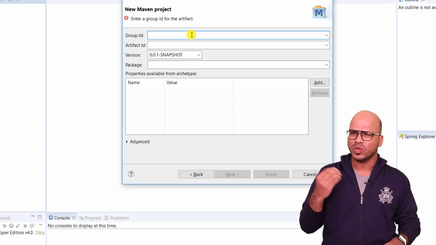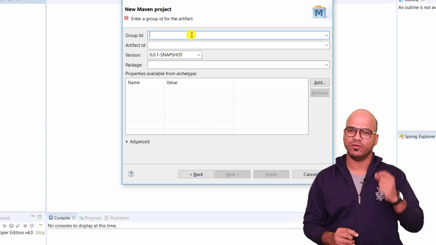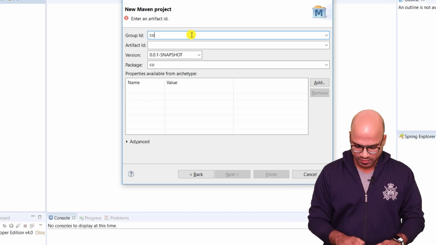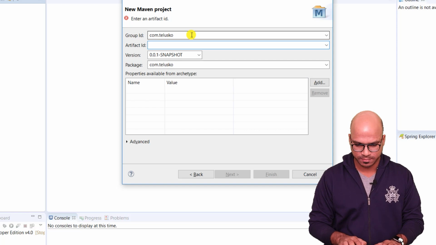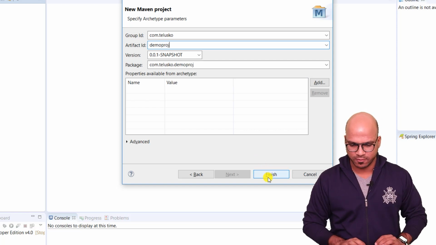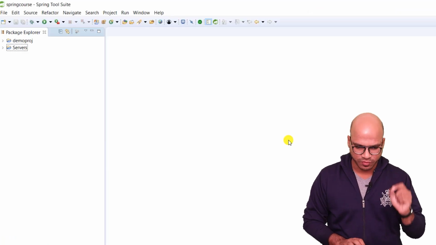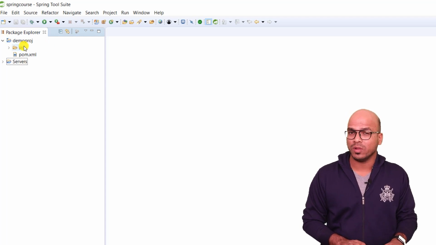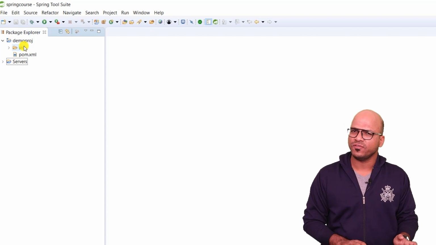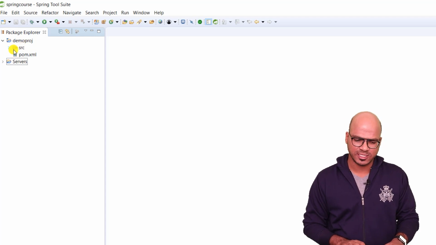Click on next. Now you can give a special name to it. Now we have to also mention group ID. Time being, I will mention com.telusko as my group ID. The artifact ID will say this is demo project, and then click on finish. Now once you click on finish, it will download the Maven dependency. It will create a project for you with all the required dependencies. But what if you want some extra dependency? Because if you see, this project will have nothing.